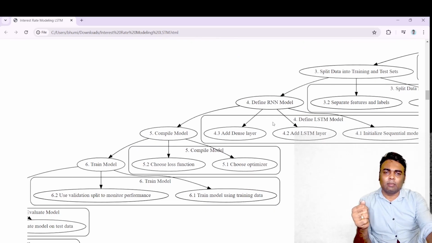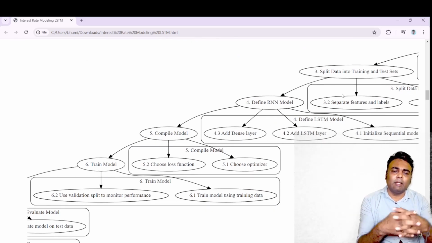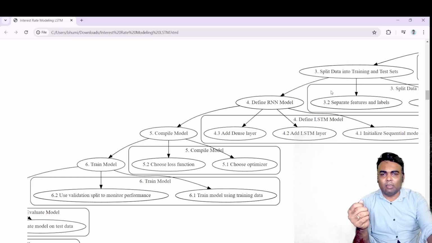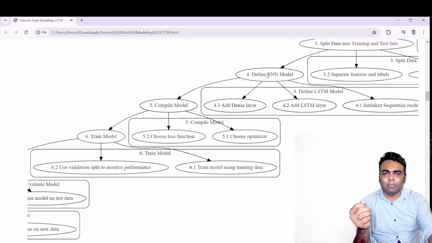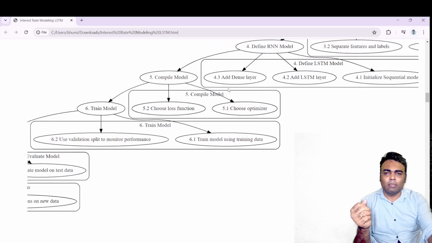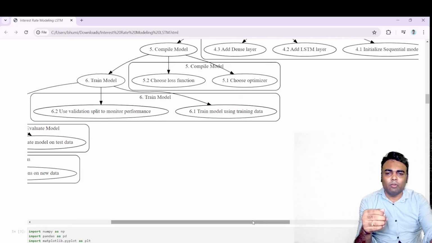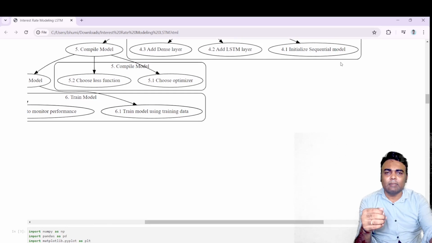Once our training and testing data sets have been prepared, we will initialize. Here I have made a mistake. Here it should be LSTM. So here we will define the LSTM model. We will initialize a sequential model.